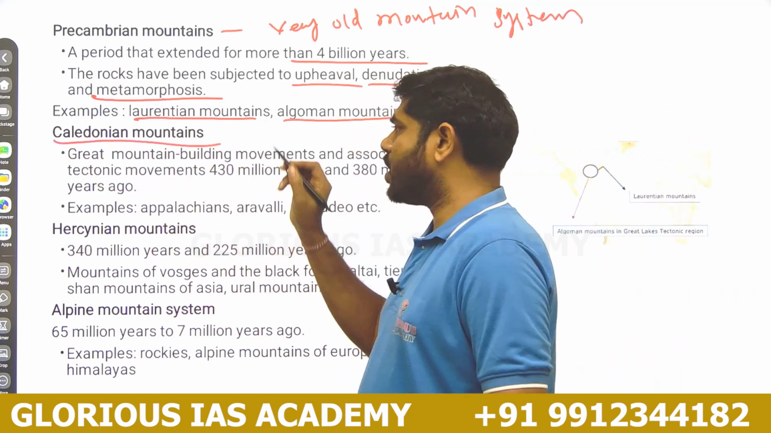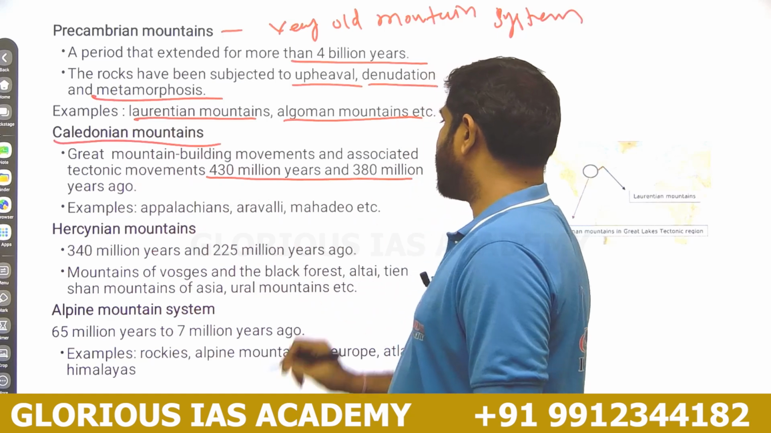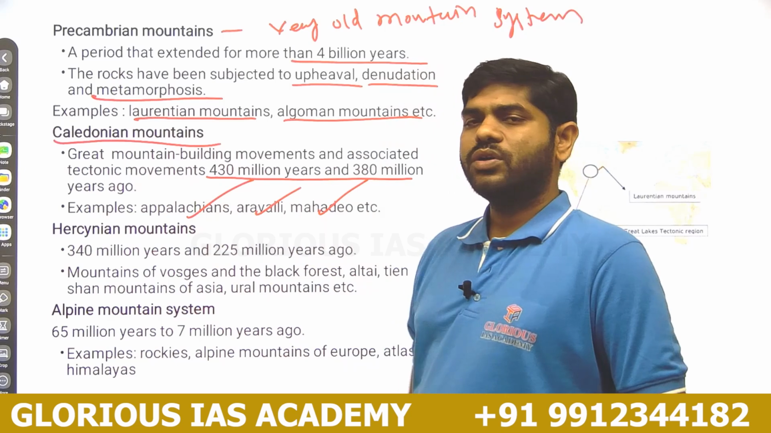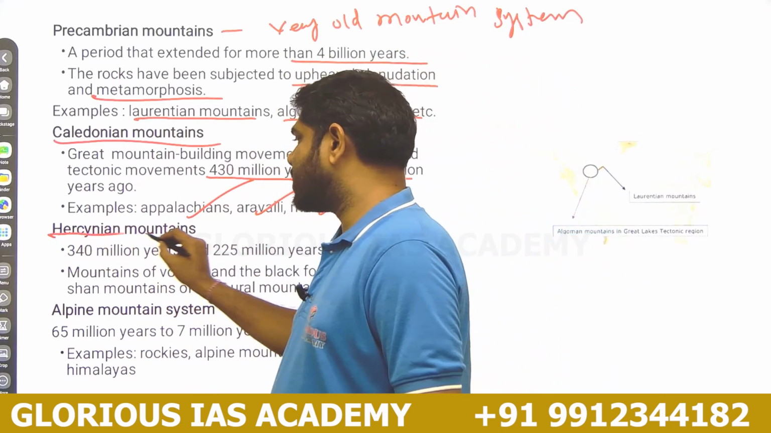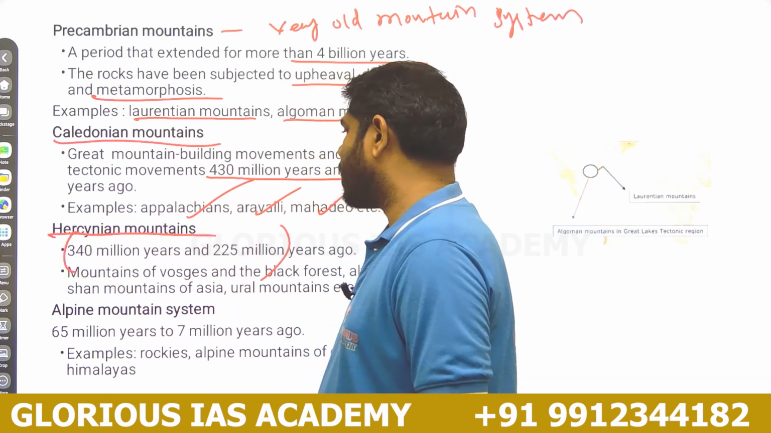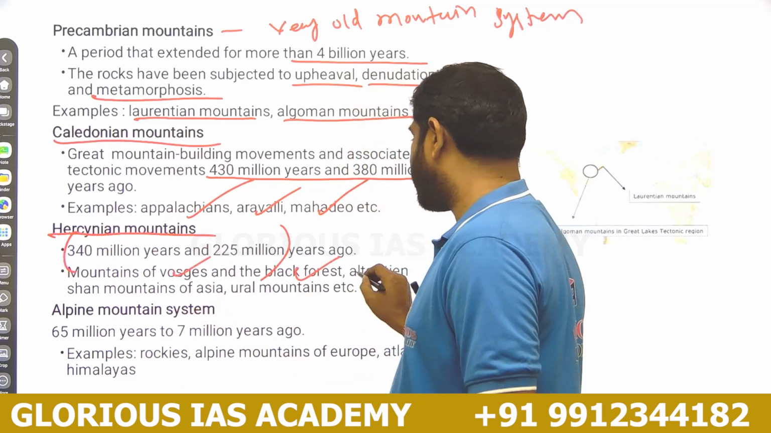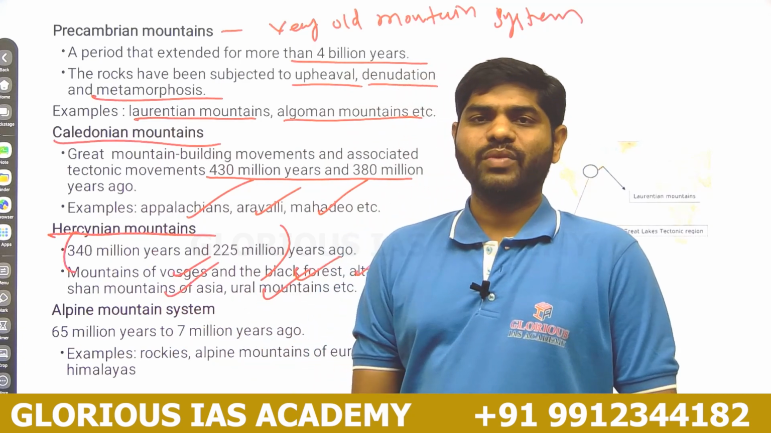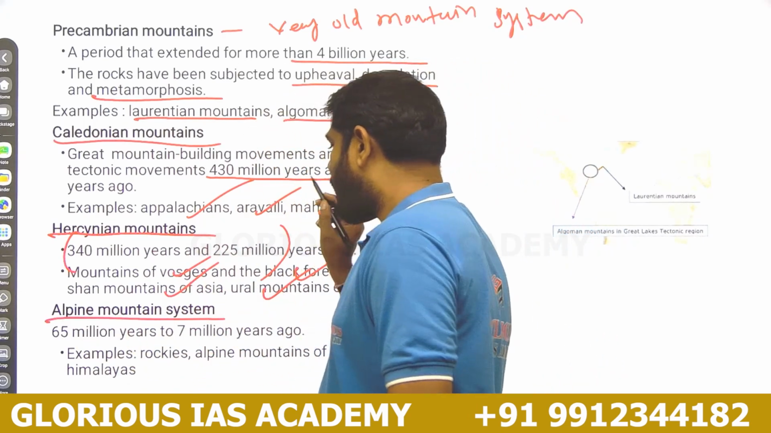Next one, Caledonian mountains. They formed between 430 and 380 million years ago. For example, Appalachian, Aravalli and Mahadeo are the best examples for the Caledonian mountains. And the third type is Hercynian mountains. They formed somewhere between 340 million years and 225 million years ago. For example, Vosges, Black Forest, Altai Mountains, Tien Shan Mountains and Ural Mountains are the best examples for the Hercynian mountains.